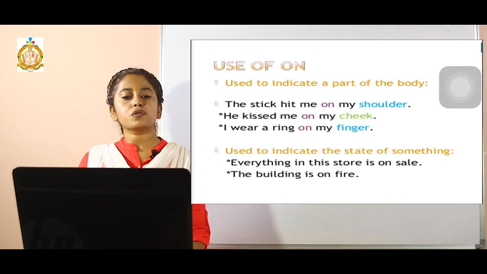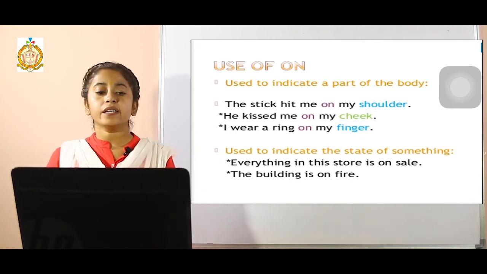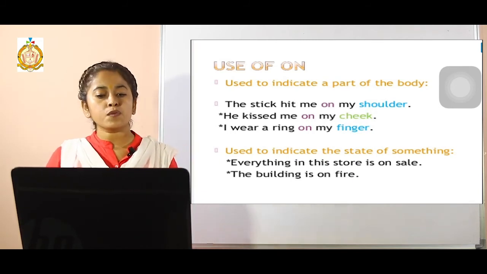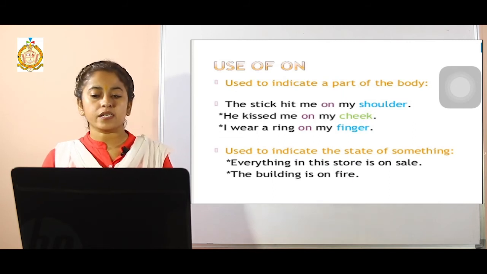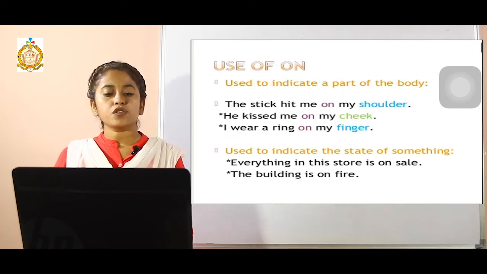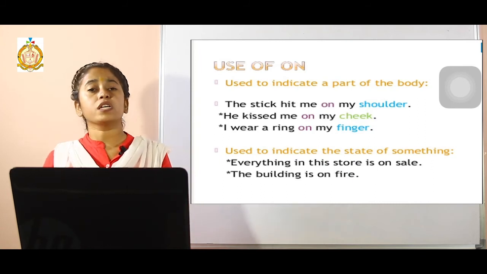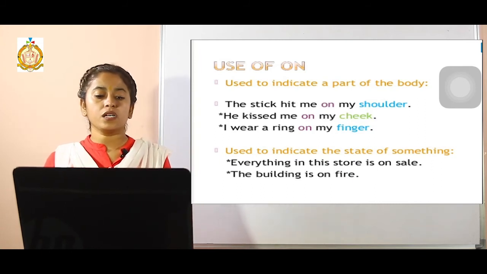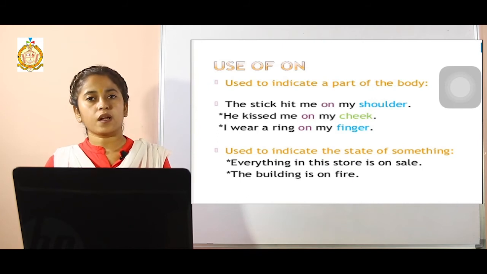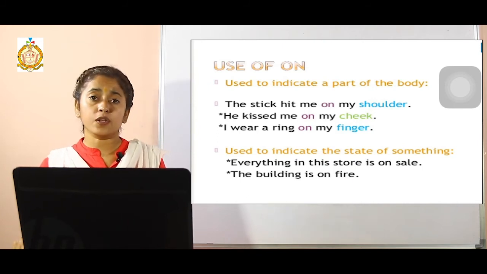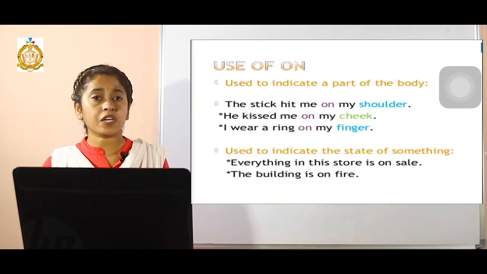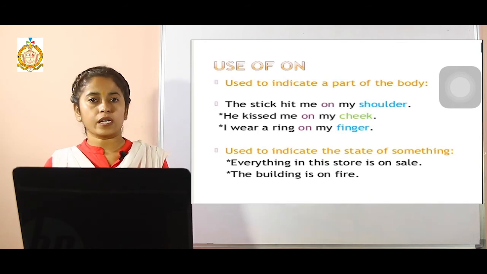Now on is also used to specify dates and the days. For example, I was born on 14th day of June in 1988. It is used to indicate a device or machine such as a phone or computer. He is on the phone right now. That doesn't mean that he is sitting on the phone. It means currently he is speaking to someone, he is on phone right now.